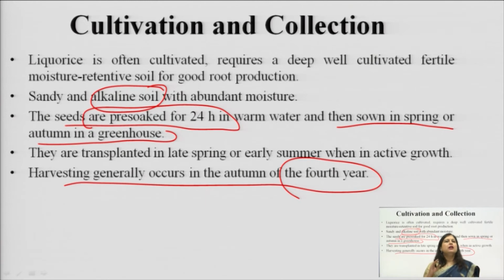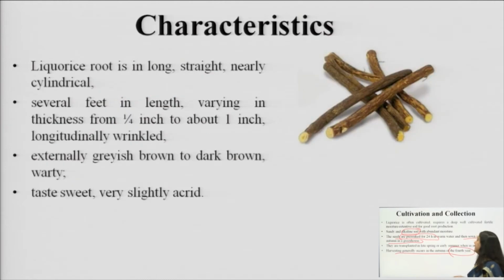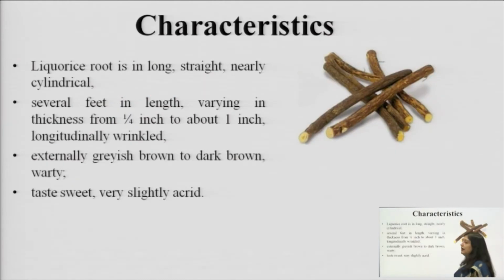Sometimes peeling is done, sometimes they are left unpeeled, after which they are dried for a long period so that moisture is not retained. Otherwise, due to the presence of numerous sugars in the root, there can be fermentation, and it may break down the glycosides.